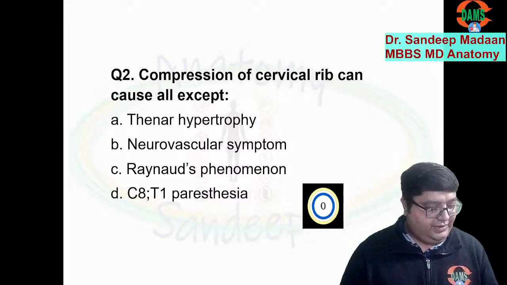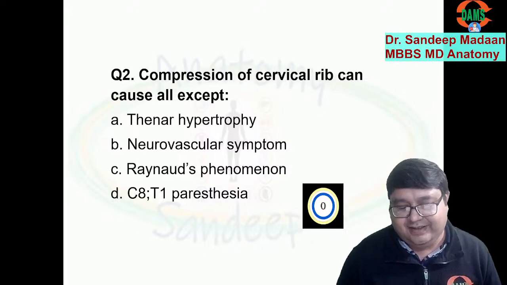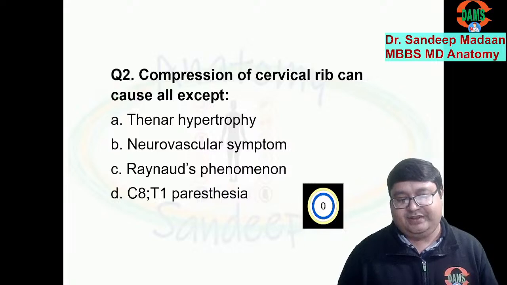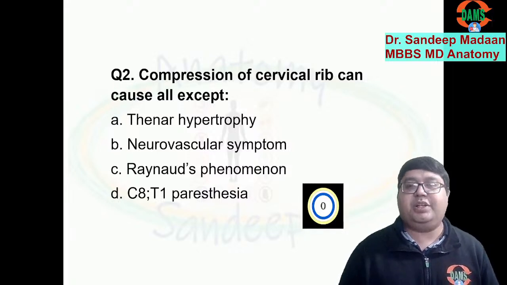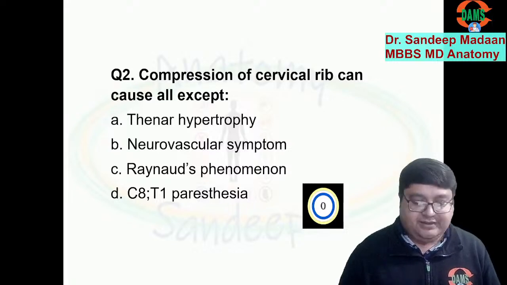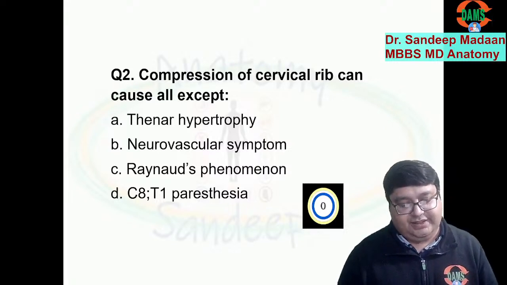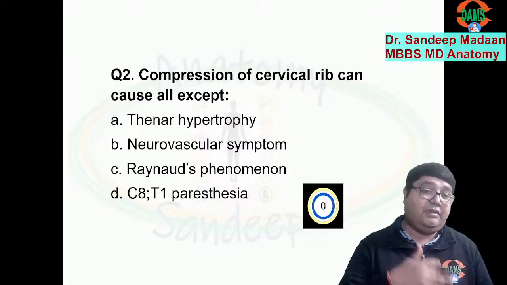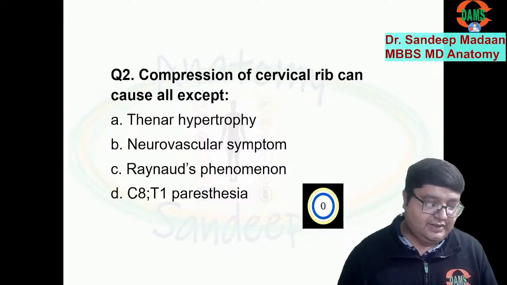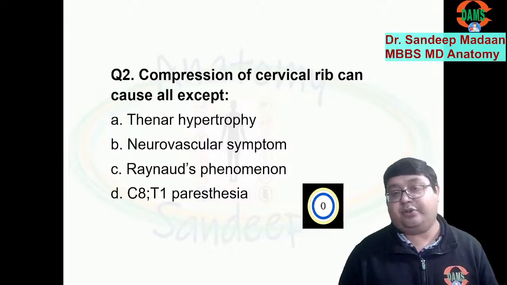So, what's your answer, dear friends? All right. If you see, please pay attention to B, C, and D choices. When we say neurovascular compressions will be there, neurovascular symptoms will be there. Obviously, Raynaud's phenomenon and C8-T1 paresthesia will also be there, right? So basically, B, C, D are the features of the cervical rib because the cervical rib will be compressing the nerve and the vessels. But thenar hypertrophy will not be there.